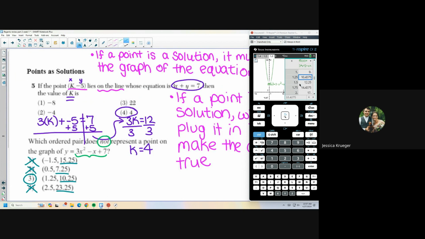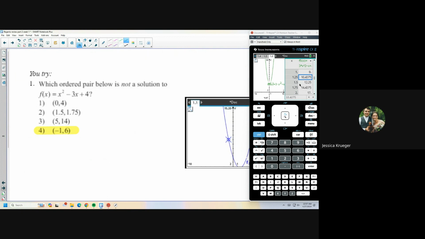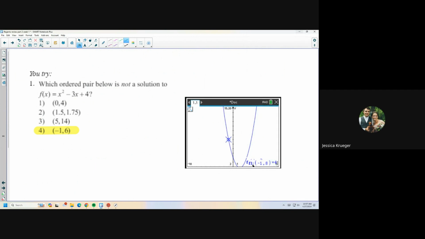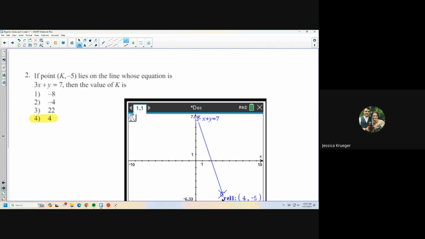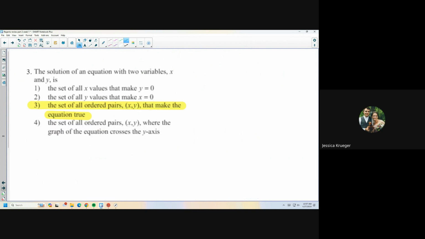So I want you to try the next couple and then hit play to check your answers. I think there's only 3 to try. Here's the first one. Oh, let me get rid of this calculator so you can see this. Remember, you've got to read carefully. This one is not a solution. Here's your second one. Oh, that was the exact same as the example we did. Hopefully you recognize that. And then here's the third one.